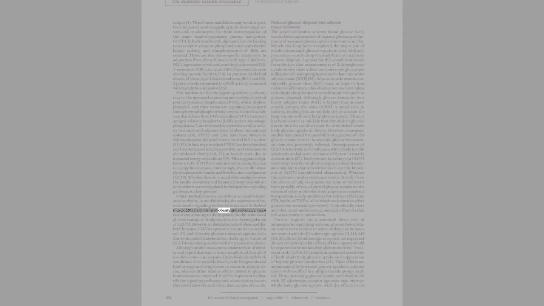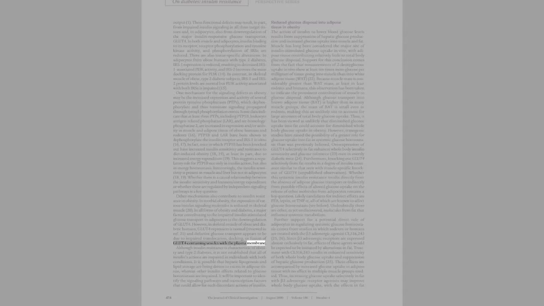In all forms of obesity and diabetes, a major factor contributing to the impaired insulin-stimulated glucose transport in adipocytes is the downregulation of GLUT4. However, in skeletal muscle of obese and diabetic humans, GLUT4 expression is normal, reviewed in Ref 21, and defective glucose transport appears to be due to impaired translocation, docking, or fusion of GLUT4-containing vesicles with the plasma membrane.